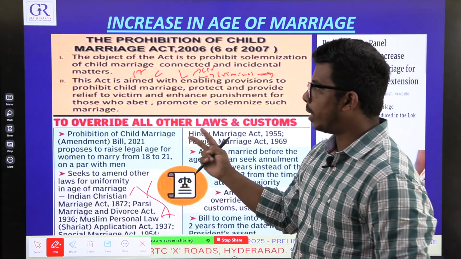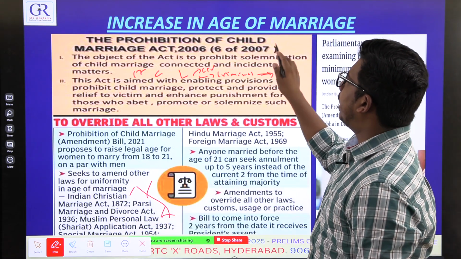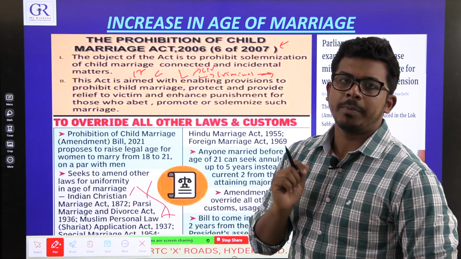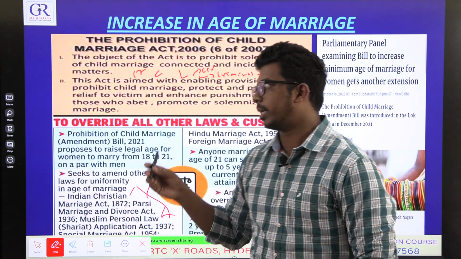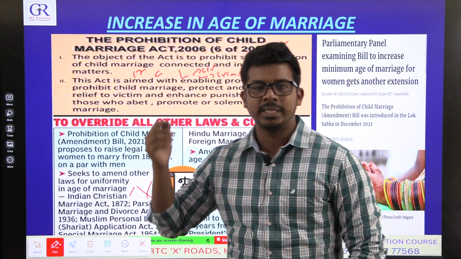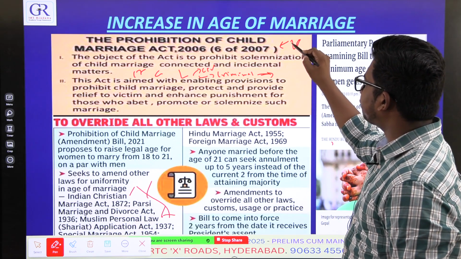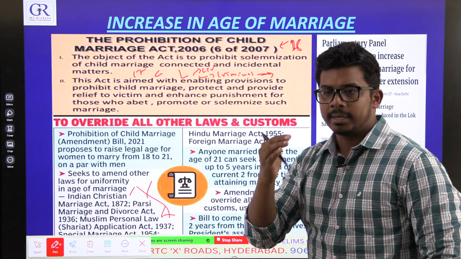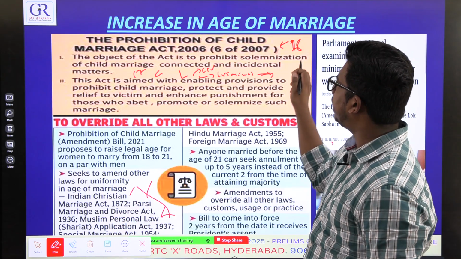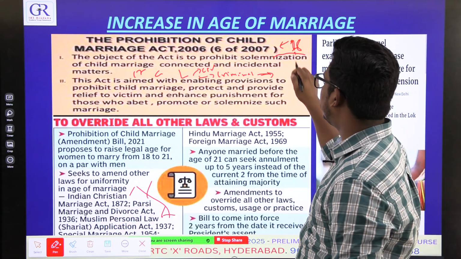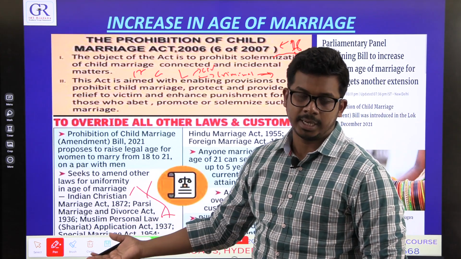Now there are 2 aspects the government wants to work on. The government wants to amend the Prohibition of Child Marriage Act. As I said, this Act treats 18 years as the difference between child and adult. But again, it is not applicable equally to all religions. It is applicable to Hindus, Sikhs, etc., but not Muslims, because of differences in personal religion laws.